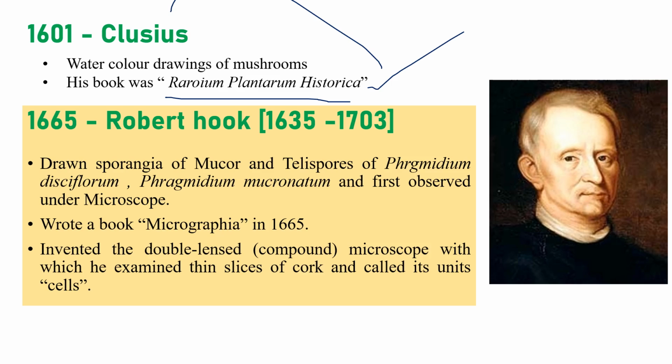Okay. Then Robert Hooke. He drew the sporangia of Mucor and teliospores of Phragmidium disciflorum and Phragmidium mucronatum, and he was the first person who observed these two pathogens under a microscope. And he wrote a book called Micrographia in 1665, and he is the first person who invented the double lens microscope. I repeat once again, they are not asking about the microscope. Who invented the double lens microscope? Double lens means having two lenses. Very simple, right? So the double lens microscope or compound microscope was first invented by Robert Hooke.